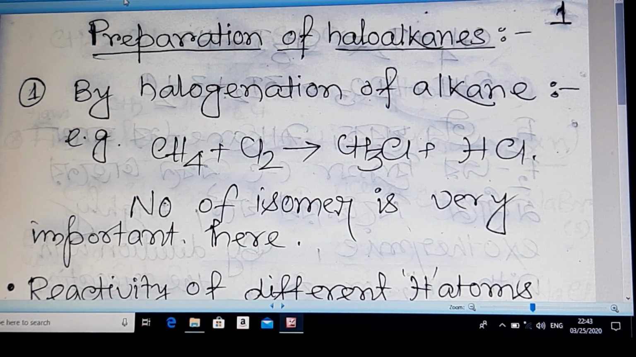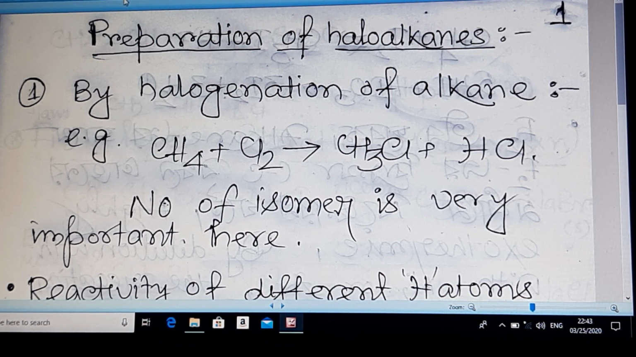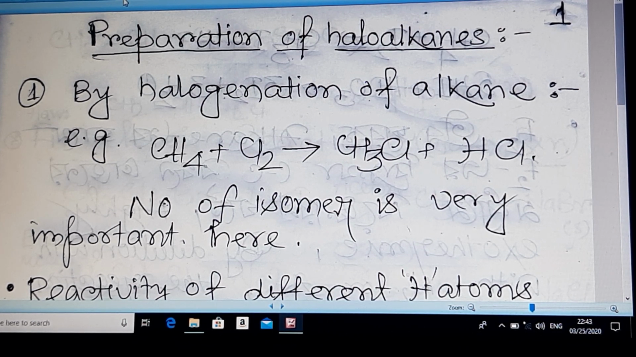Preparation of haloalkanes. We can prepare haloalkanes and haloarenes from different types of alkanes and aromatic compounds. First of all, I want to make you understand one thing about organic chemistry: most of the reactions of this chapter will be repeated in the next chapter. So you must be very cautious. You must learn organic chemistry in a cumulative manner.